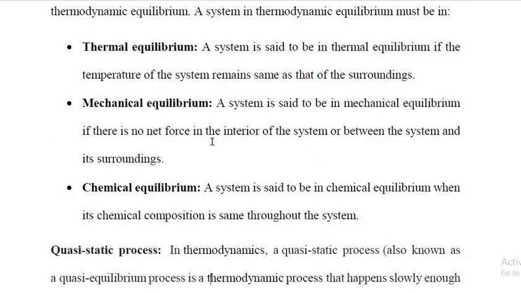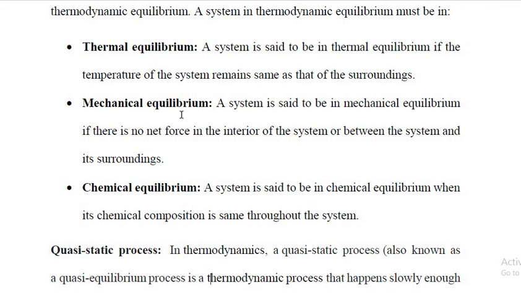Now what is thermal equilibrium? A system is said to be in thermal equilibrium if the temperature of the system remains the same as that of the surroundings.